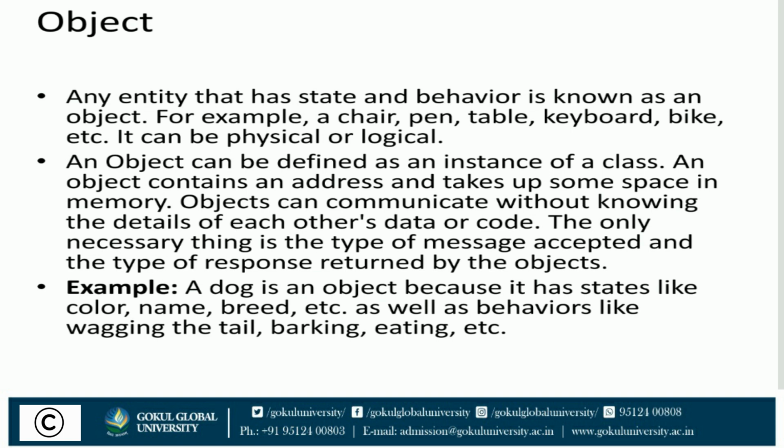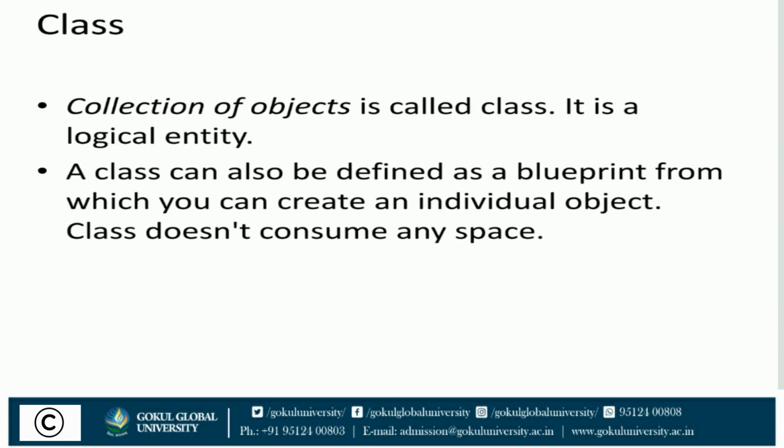Example of object. A dog is an object because it has states like color, name, breed, etc., as well as behaviors like wagging the tail, barking, eating, etc. Now, what do you mean by class? Collection of objects is called a class. It is a logical entity. A class can also be defined as a blueprint from which you can create individual objects. A class doesn't consume any space.